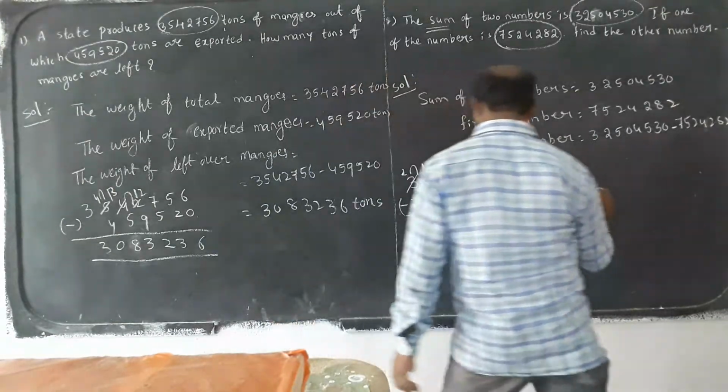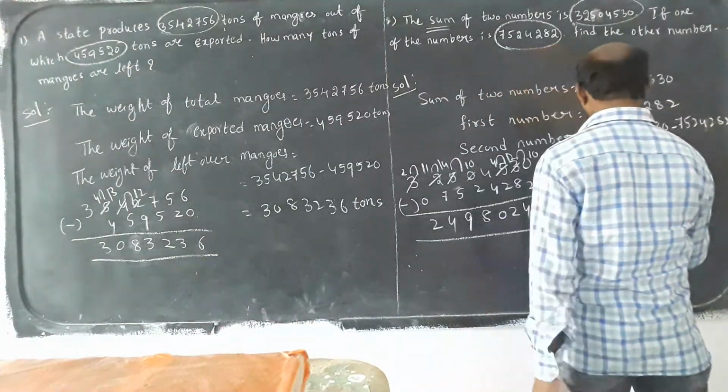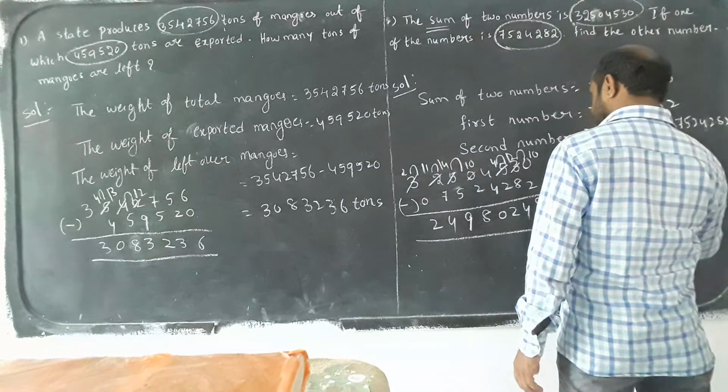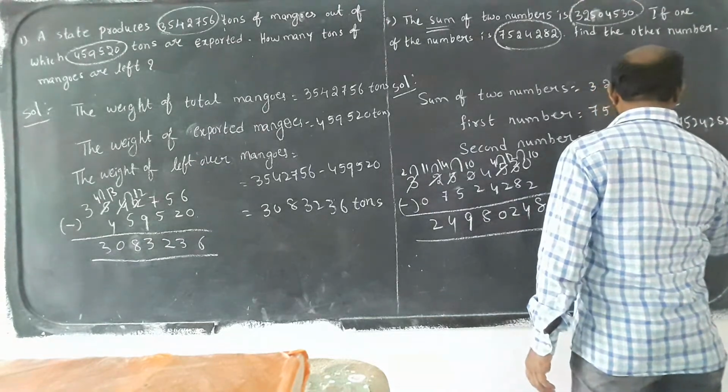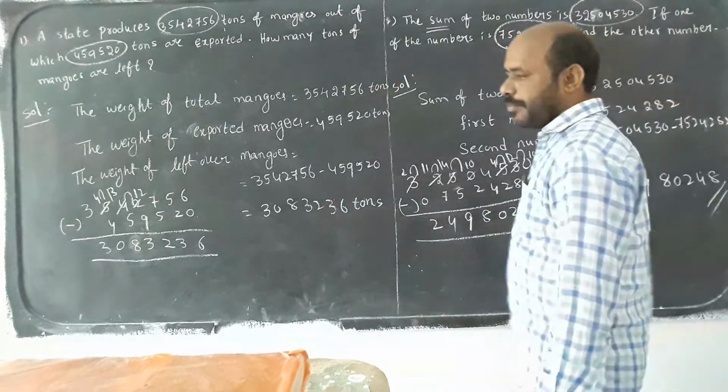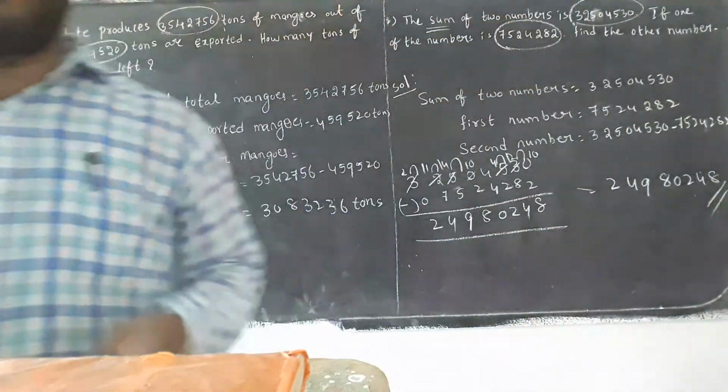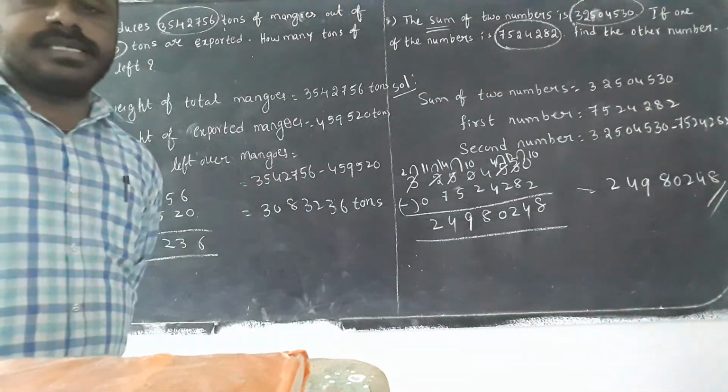How much should the second number be? 2 crores 49 lakhs 80,248. This is the second number. Okay, what he gave is the first number, and this is the second number.